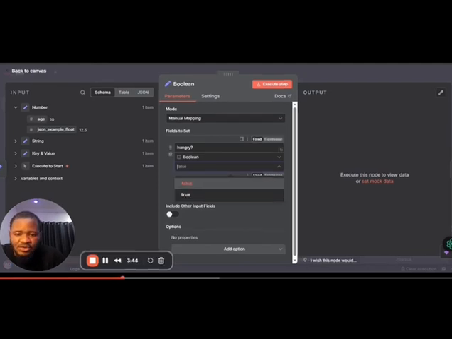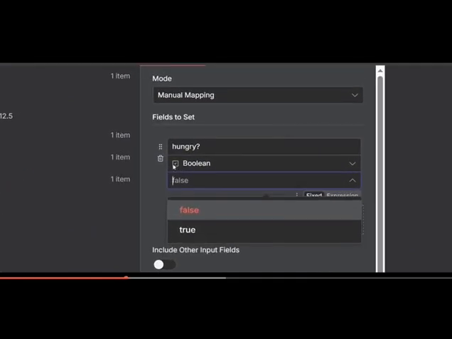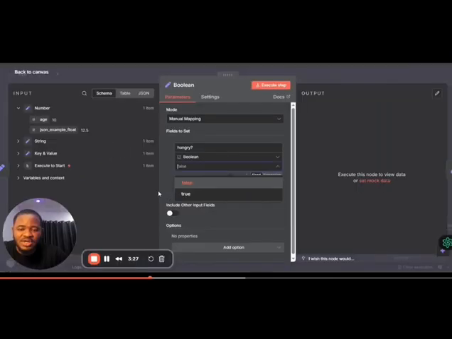Now the icon for Boolean is a check mark. So anytime you see a check mark, you know that this is Boolean. Again, numbers are represented by hashtags, strings by the icon AB, and Boolean by a check mark. And like I said, Boolean is either: is the outcome true or false? So it's very, very simple.